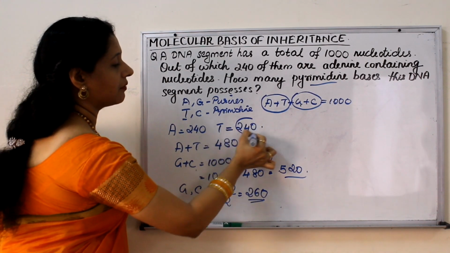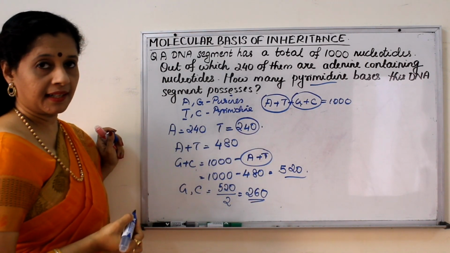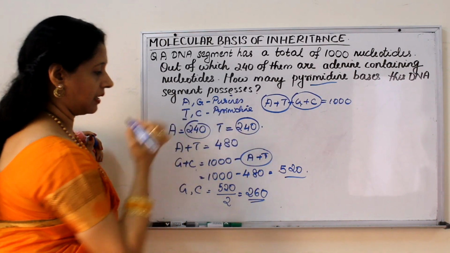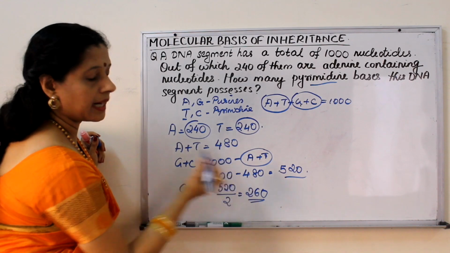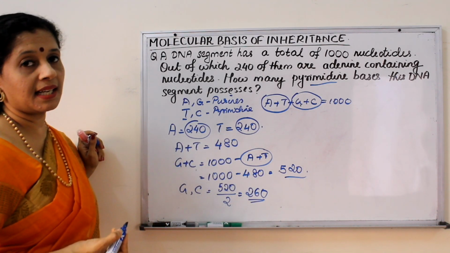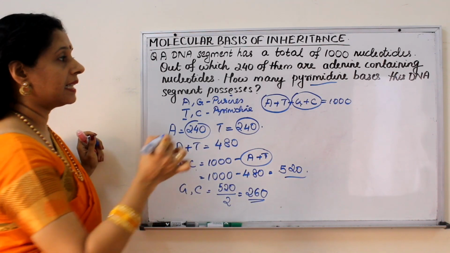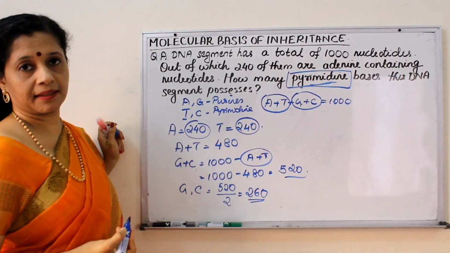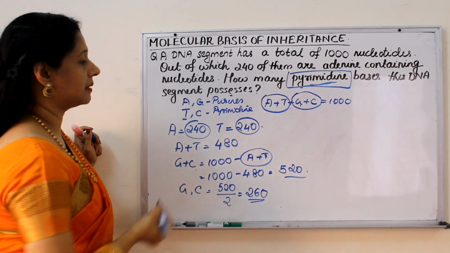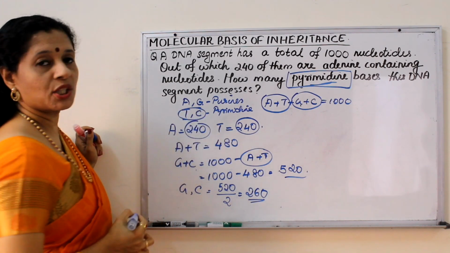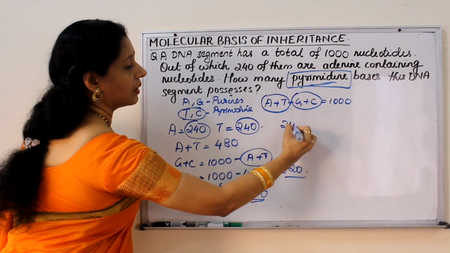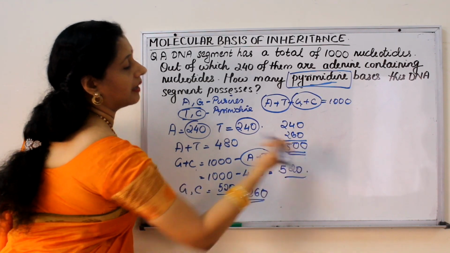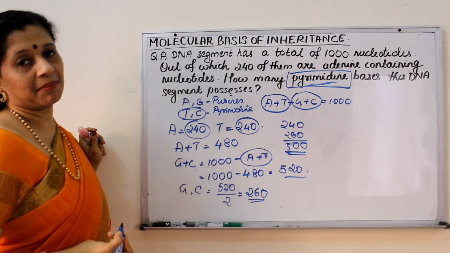So 240 adenine, 240 thymine, 260 guanine and 260 cytosine. Here the question is how many pyrimidines are there? Which are the pyrimidines here? Thymine and cytosine. So 240 plus 260, 500 is the number of pyrimidines.